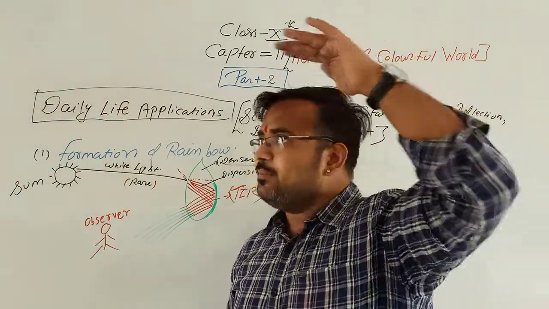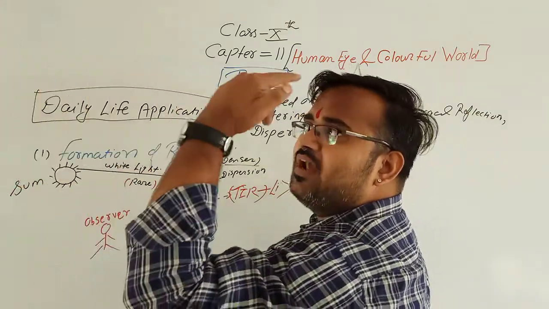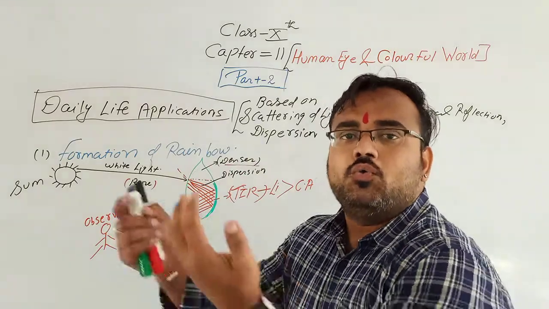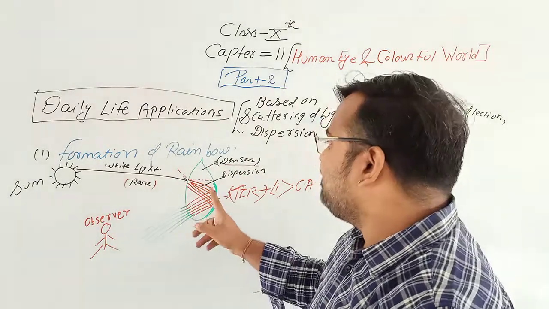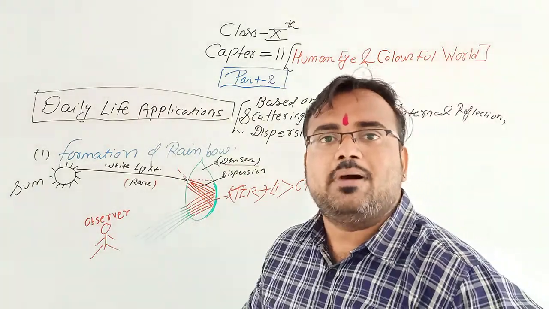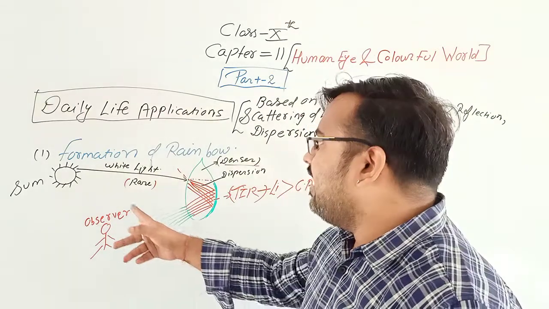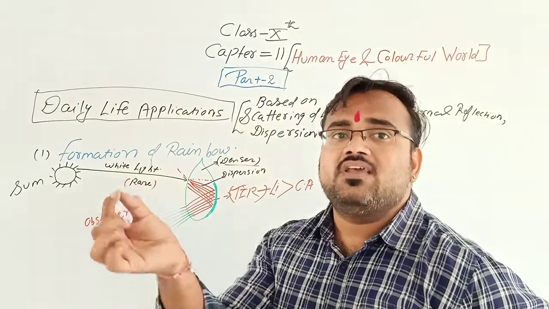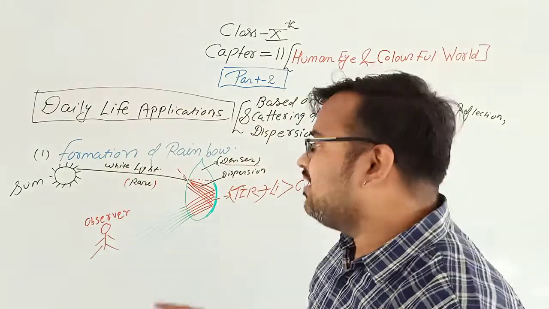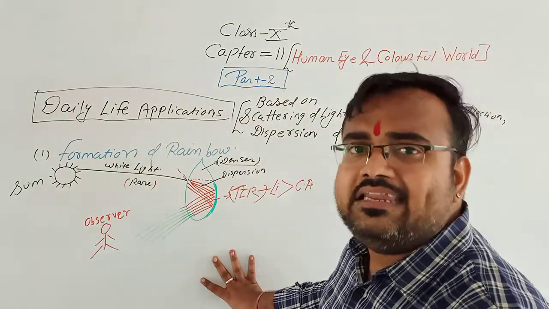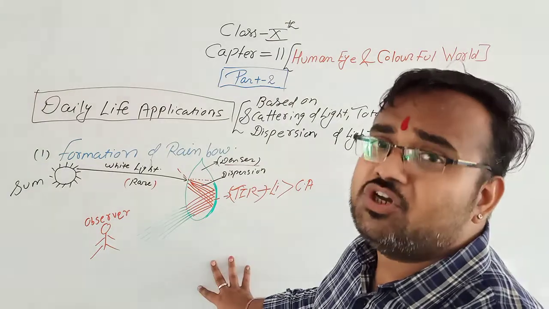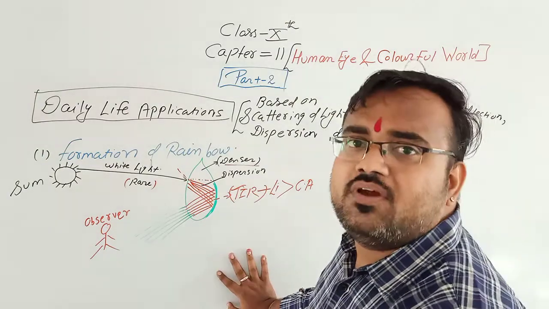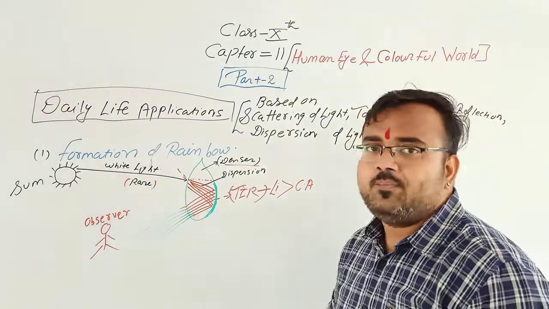When the sun rays strike the water droplets and come towards me, spreading into 7 colors by total internal reflection, I can see the rainbow. Therefore, in most cases, 99.99% of rainbows are formed in the rainy season only, whenever there is moisture present in the atmosphere.